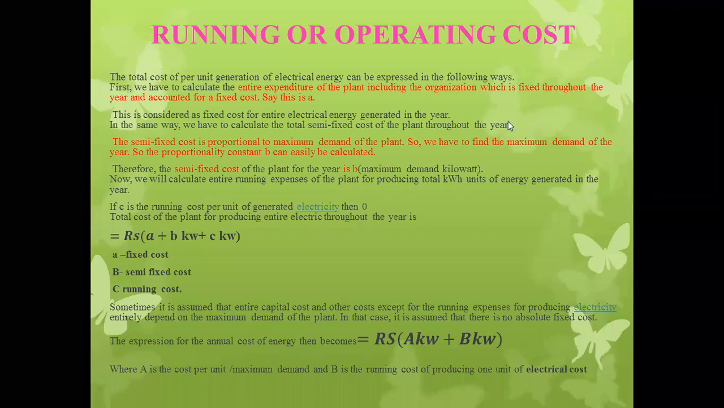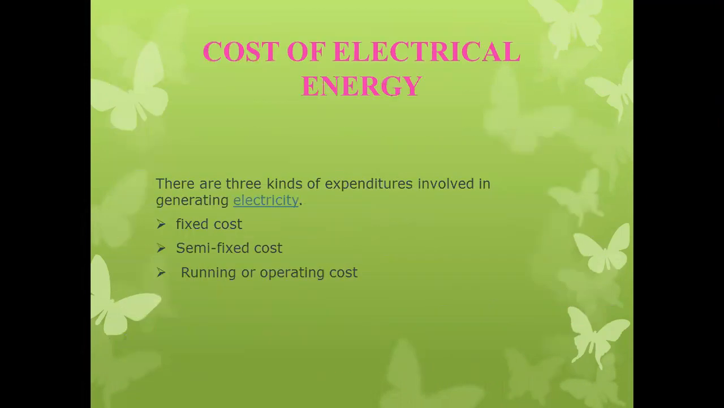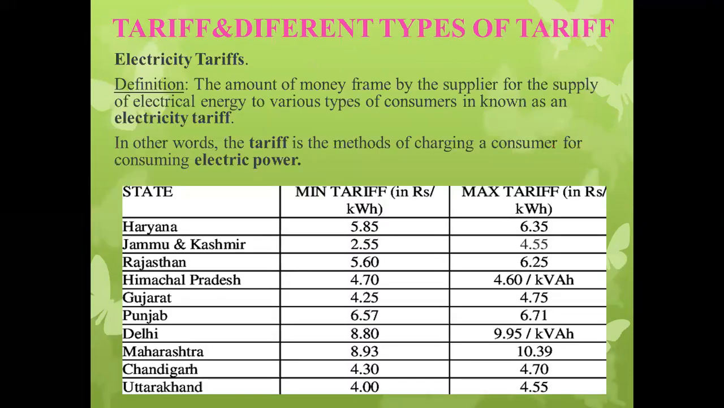Yes, good morning. Last class we have seen the costing of electrical energy, and the various types of cost of electrical energy. Generally, the expenditure of electrical energy generation includes the fixed cost, the semi-fixed cost, and the running or operating cost. Last class we have seen that in detail. So today we will see what is meant by the tariff and what are the different types of tariff.